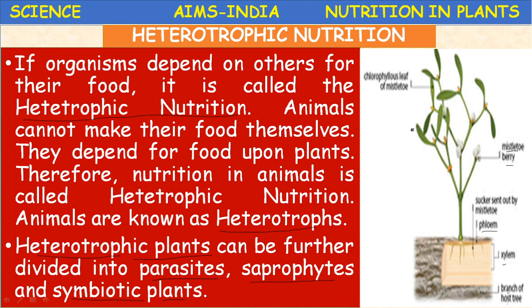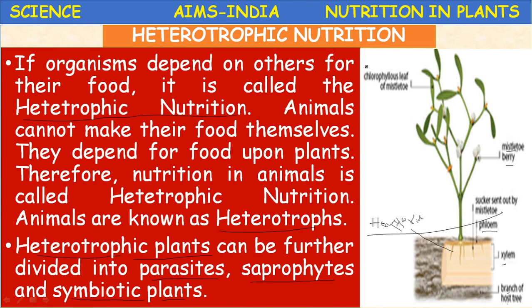The parasite produces some special root-like structures called haustoria. Haustoria are the special root-like structures which absorb the nutrients from the host plant.